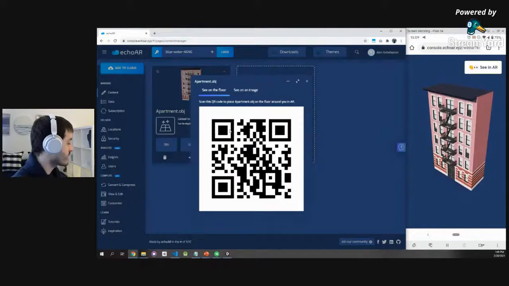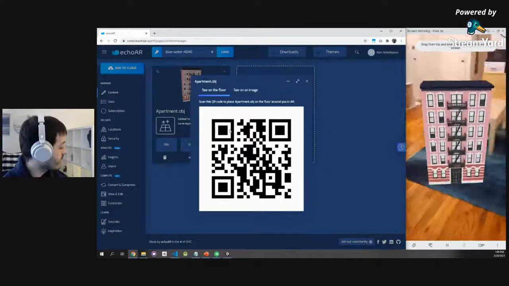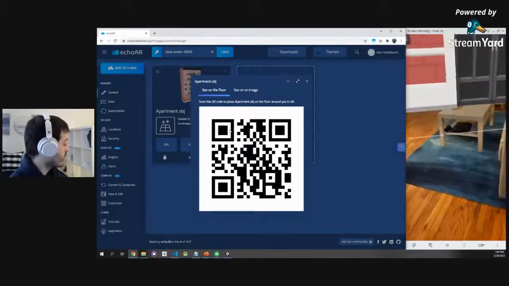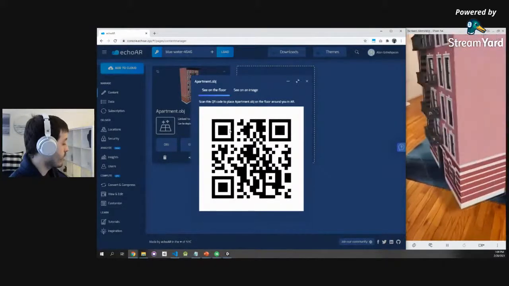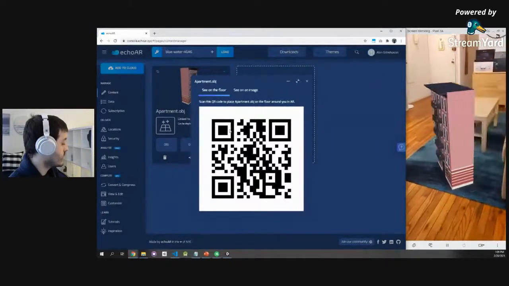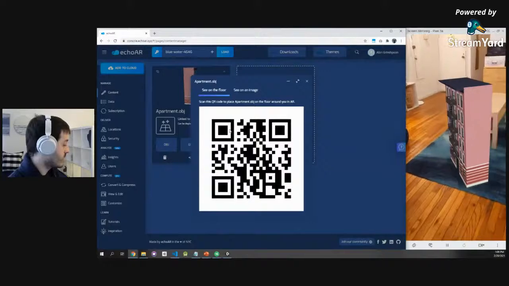We see that building. I can click echoAR. Camera instantiates, again, without installing anything. Similar to what we had earlier, the camera recognizes the floor, and there we go. We're seeing the same building, but now through the web. How cool is that? So test it out, play around with it a little bit. And all you have to do, again, is scan this QR code.